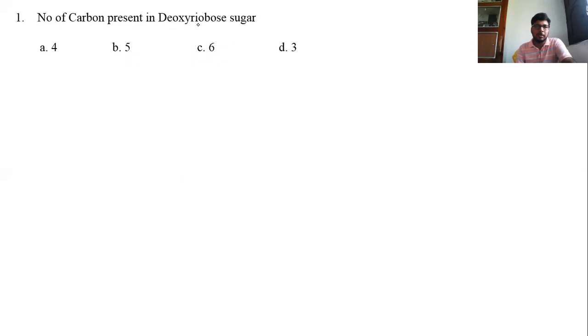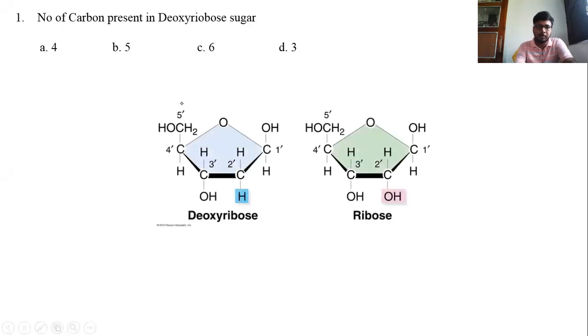First question: number of carbon present in deoxyribose sugar. Pause this video and try to answer. So let's see the answer. The answer is number 5. Here we see the sugar of DNA, the deoxyribose sugar, the number of carbon 1, 2, 3, 4, 5. So the answer is B, number 5.